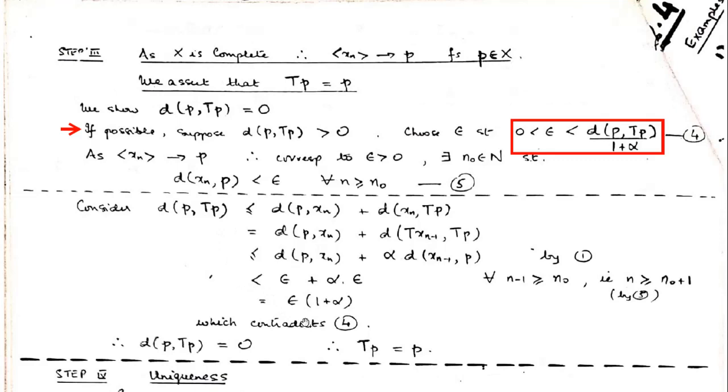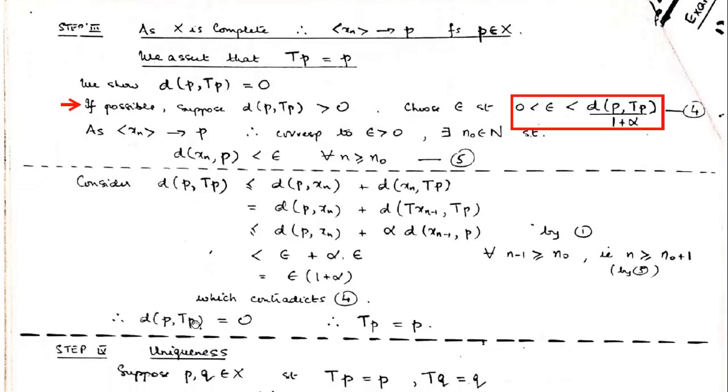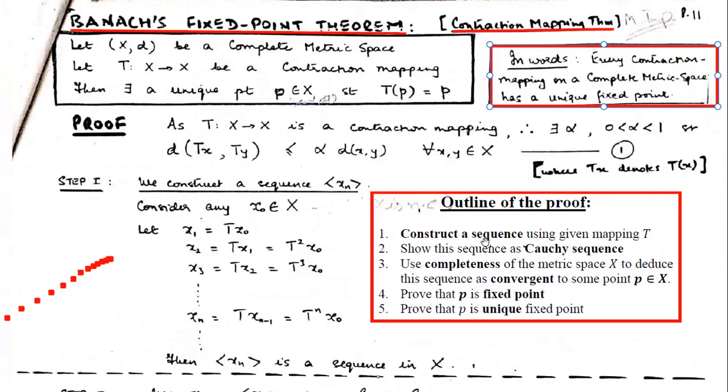So we get a contradiction to this 4, and therefore this contradiction proves that the distance between P and TP cannot be more than 0. It has to be equal to 0. So the distance between P and TP is 0. That means TP is equal to P, which means it's a fixed point. So the proof is almost done. What is remaining? We have proved that P is a fixed point.